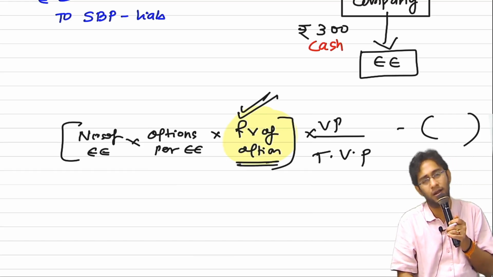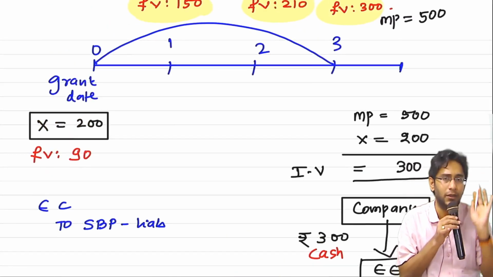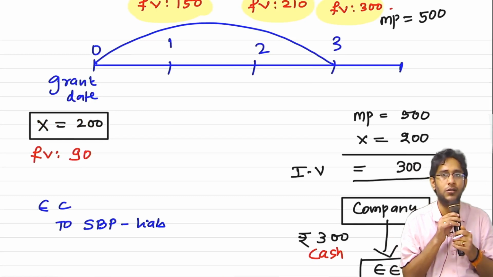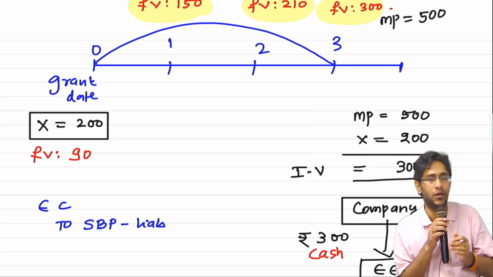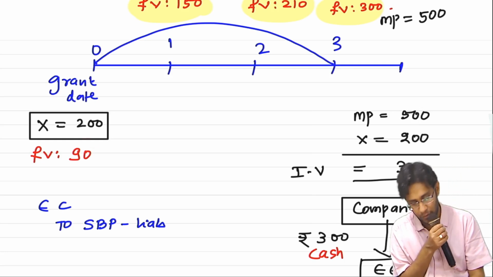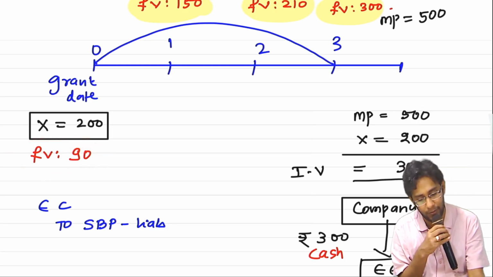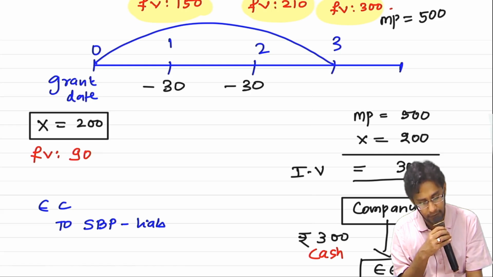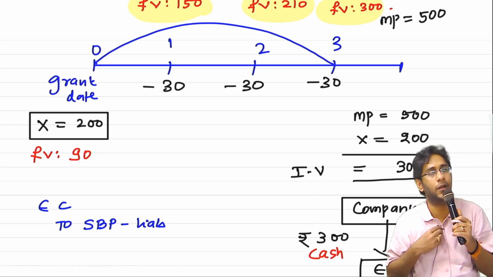Why should I update, sir? Simple. If you do not update, what will happen? Think once. Go against it, do it and see, and you yourself will know the reason. If I don't update, what is the fair value of the option granted? 90. Just like ESOPs, if I do the accounting, it will be 30, 30, 30. By the end of the third year, I will have created an SBP liability of 90.